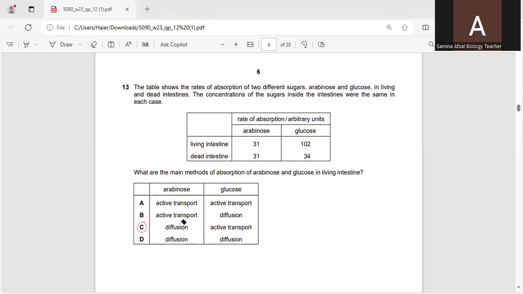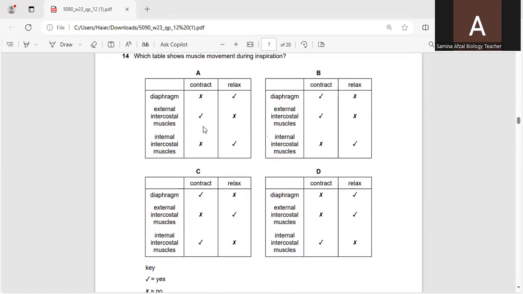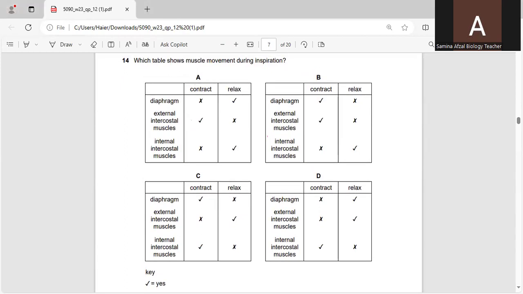Now I would like to move toward the next question, question number 14. Which table shows muscle movement during inspiration? Inspiration means breathing in. We have four different options which show the presence or absence of all this.